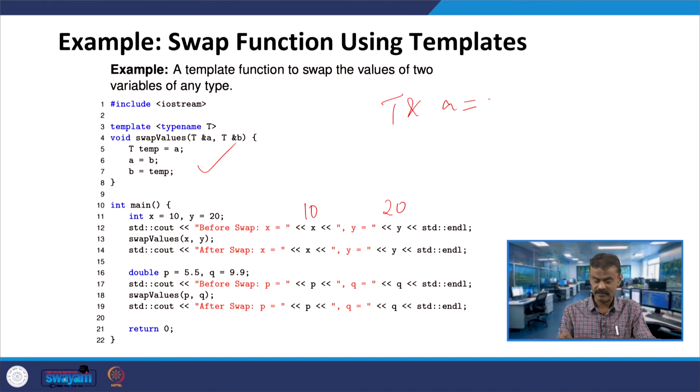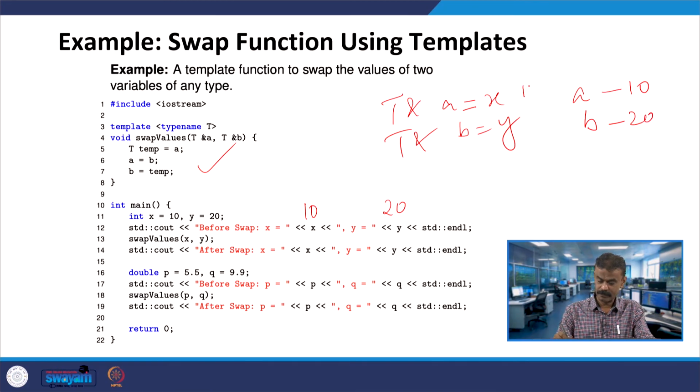So, T address of a is equal to x and T address of b equal to y. That means a and x are pointing to the same location, b and y are pointing to the same location. That means you are passing the reference, right. Both are pointing to the same location, correct. So, here the values are 10 and 20. What will happen? A will get the value 10, B will get the value 20. X is 10 you are passing, Y is 20. So, A and B will have 10 and 20.